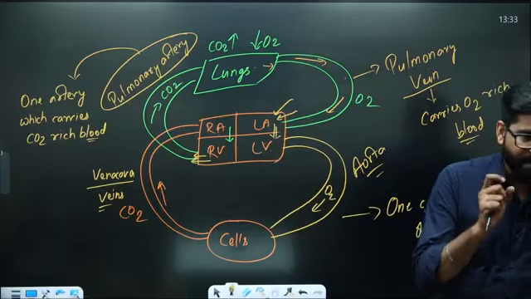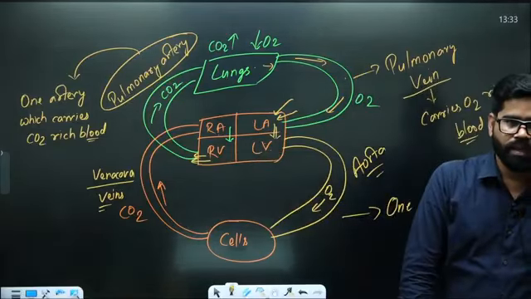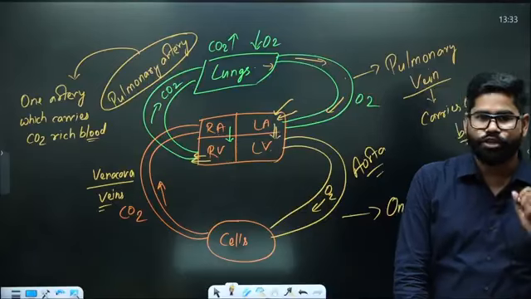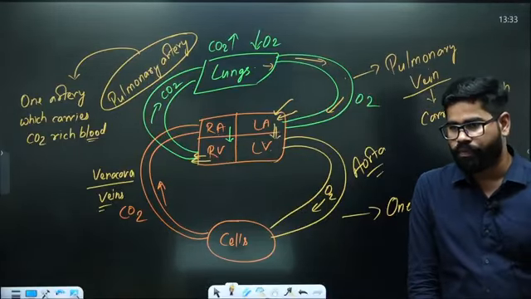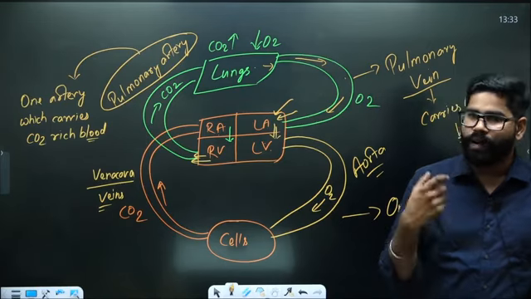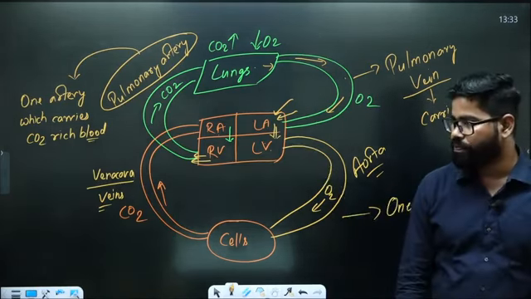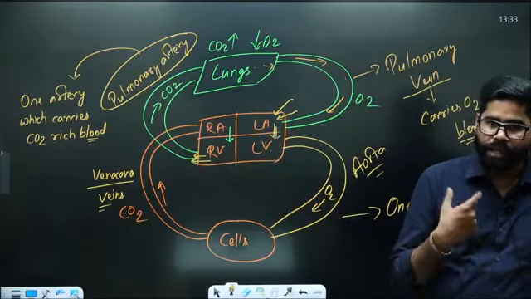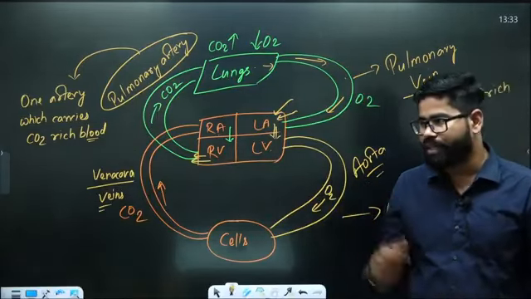Second thing is, suppose there is a person who is consuming a lot of fatty items or eating a lot of food. In that case, the fat is also going to be deposited on the blood vessels. The size of the blood vessels may also increase.